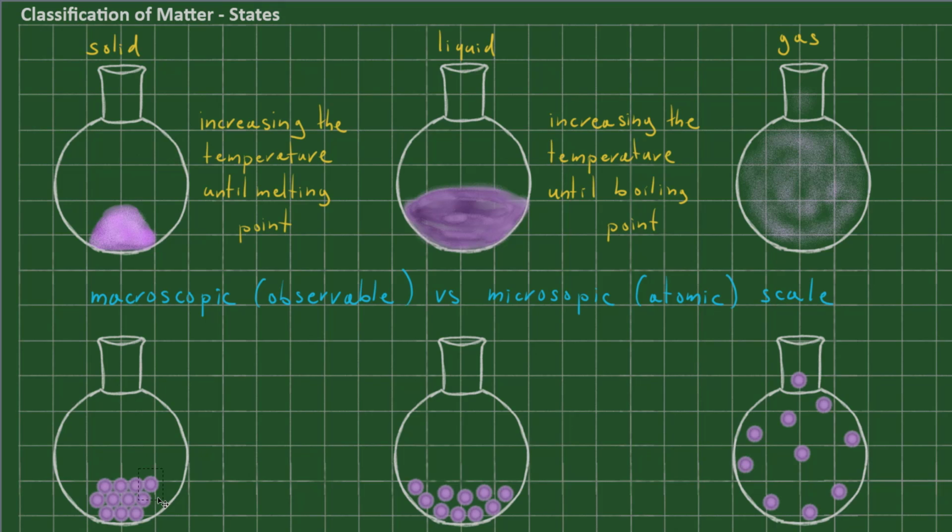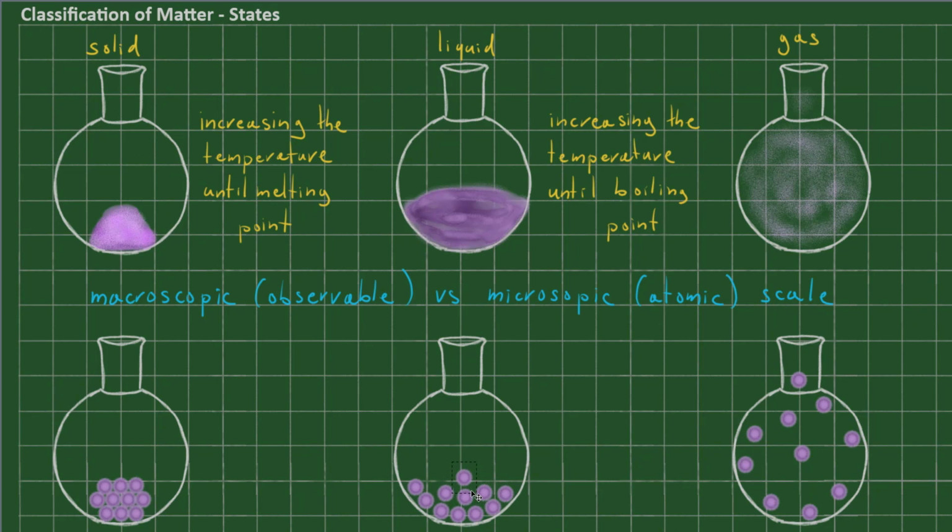All right, what happens if I increase the temperature? Well, as I increase the temperature, I will provide individual atoms with more energy to move. And so slowly they will move further apart until we end up with a liquid state. So now in the liquid state, the atom can move a little bit more freely. However, it still stays in contact with the other atoms. So it can move around and through and up above and then down again.